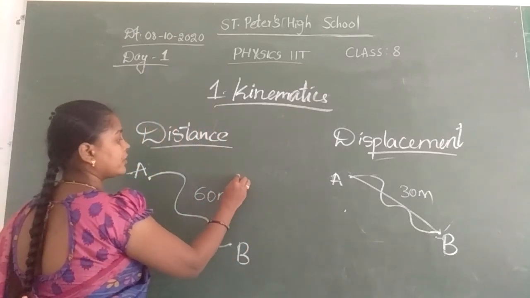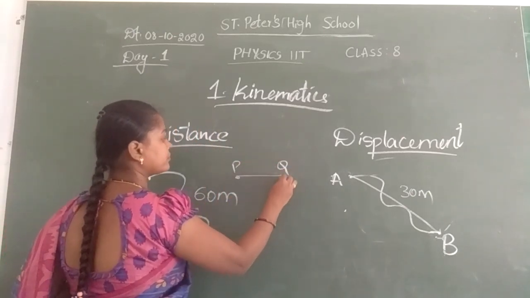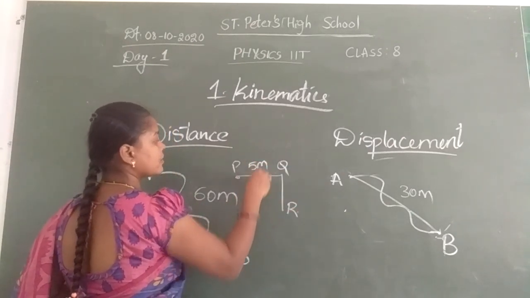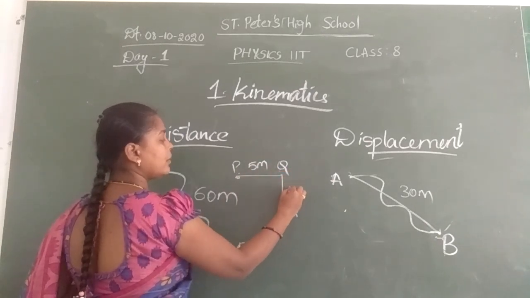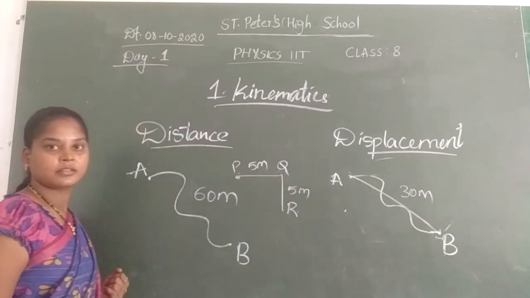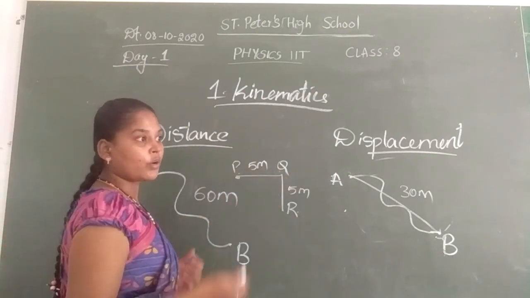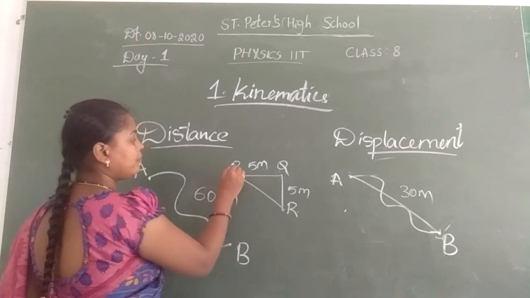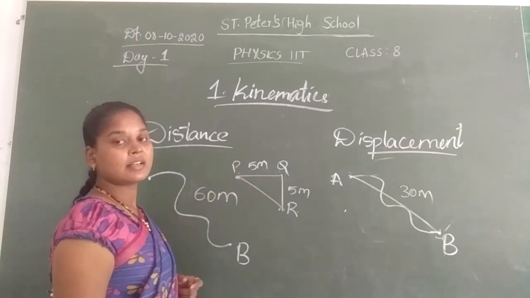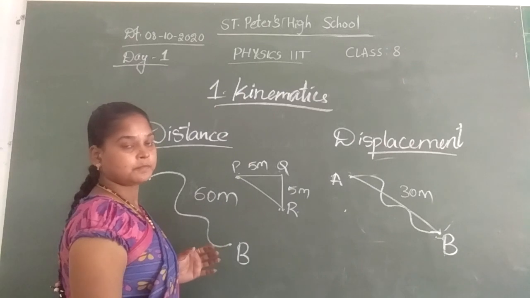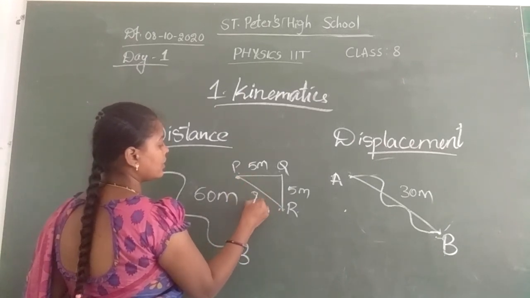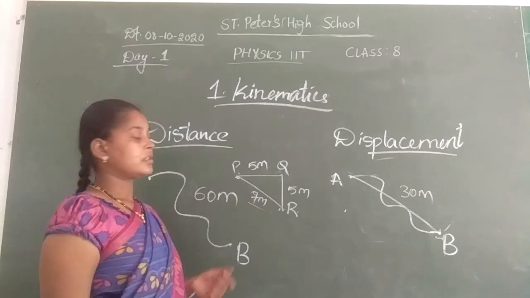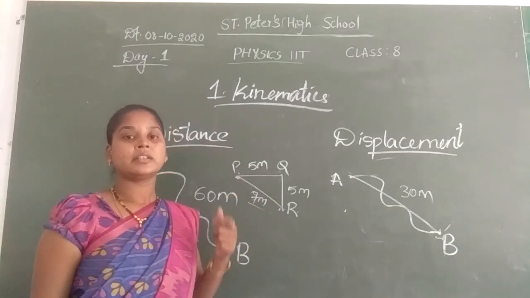For example, if I am traveling from P to Q and Q to R, here my distance is 5 meters from P to Q, and from Q to R, 5 meters. This is the distance. So what will be the displacement? A straight line from P to R is the displacement. This will take almost 7 meters. So which is the shortest path? 7 meters is the shortest path. So 7 meters is the displacement.